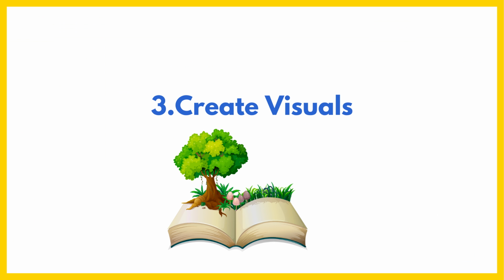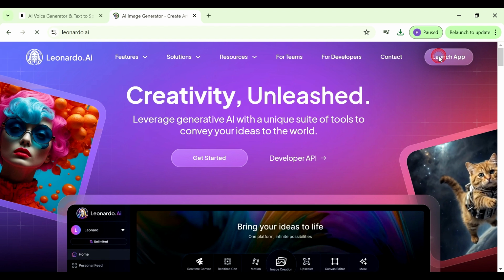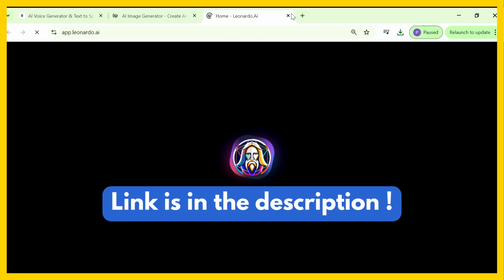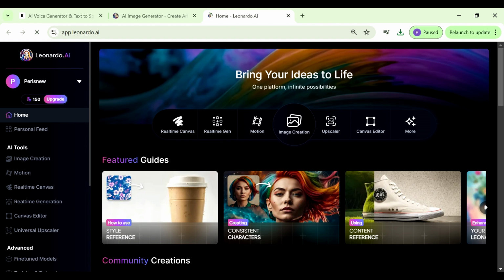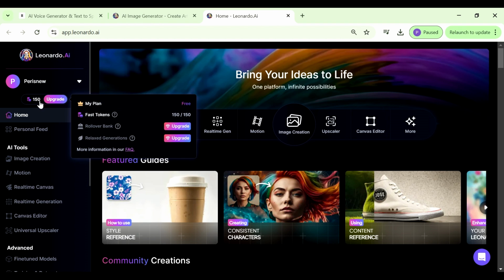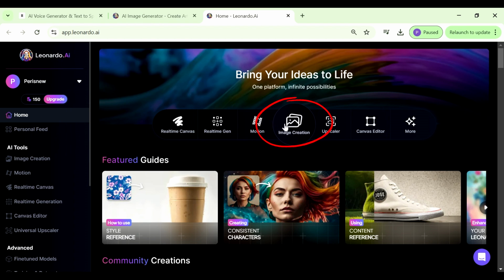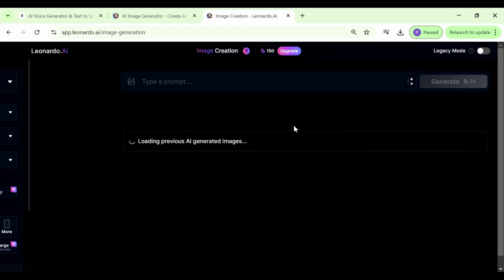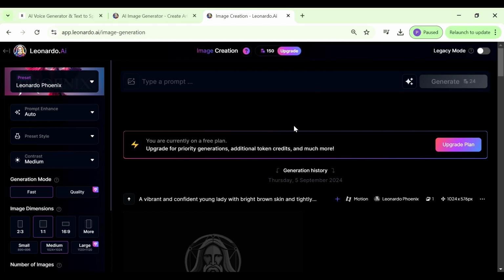Now the third step is for us to create the actual AI images that we're going to be using for our video. For this we're going to be using Leonardo, and you can find the link to sign up in the description. If you're using it for free, you're going to have 150 free credits that reset daily for you to be able to generate your images. Okay, so we're going to go to where it says image creation here, and then we're going to start generating our images.